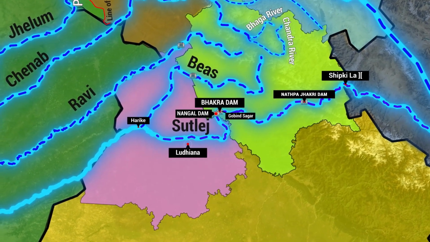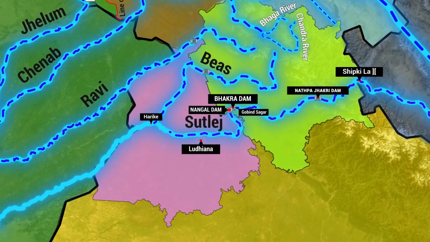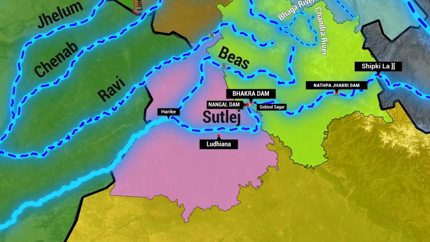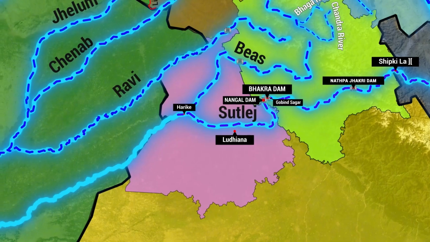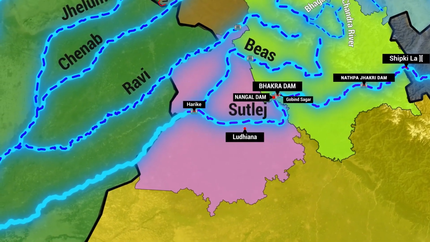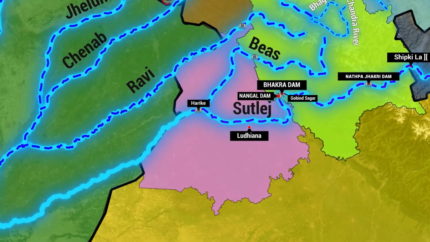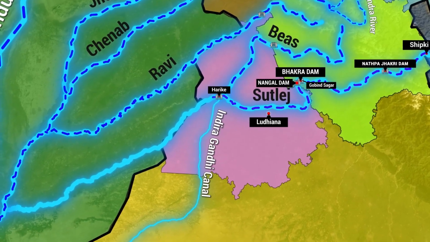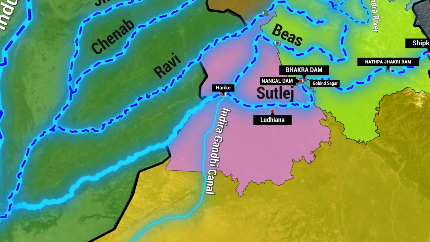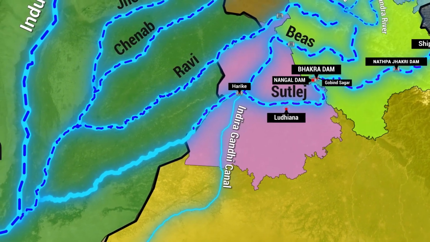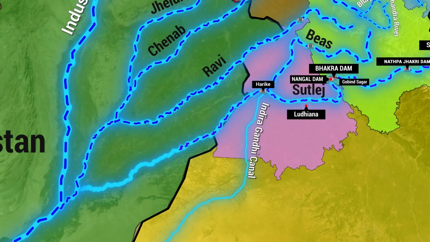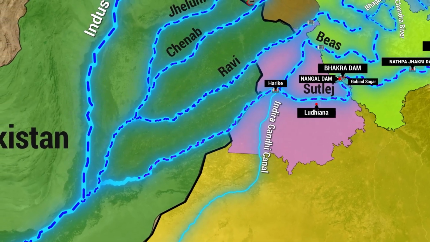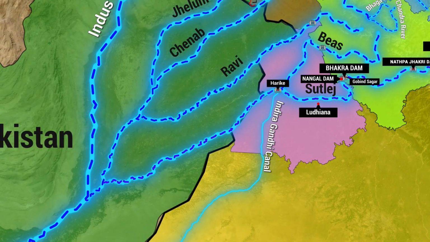Ludhiana, a major city in Punjab, is located on the banks of the Satluj River. The Satluj and Beas rivers join at Harike. The Harike barrage is built near this confluence, and the Indira Gandhi Canal originates from this barrage. The Satluj then forms the border between Punjab and Pakistan before entering Pakistan and joining the Chenab River.